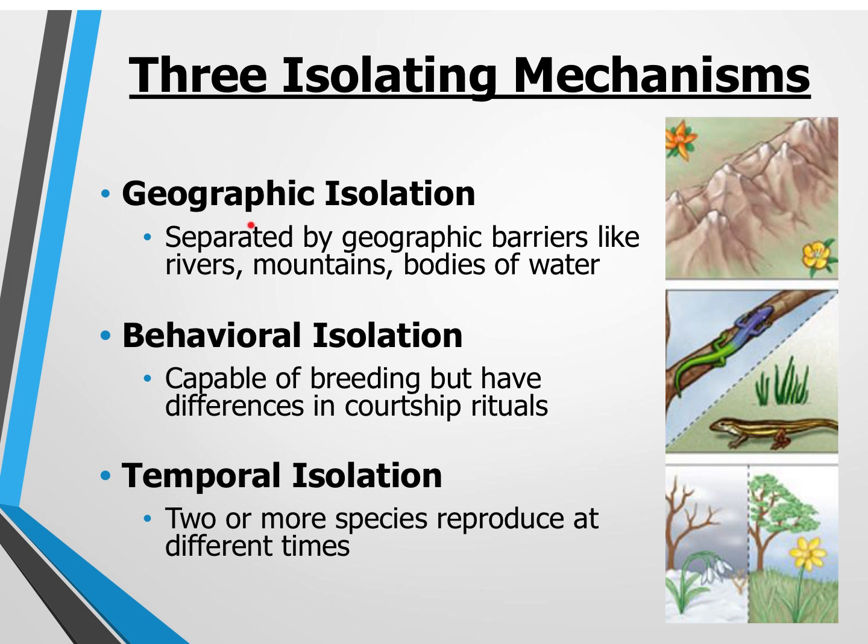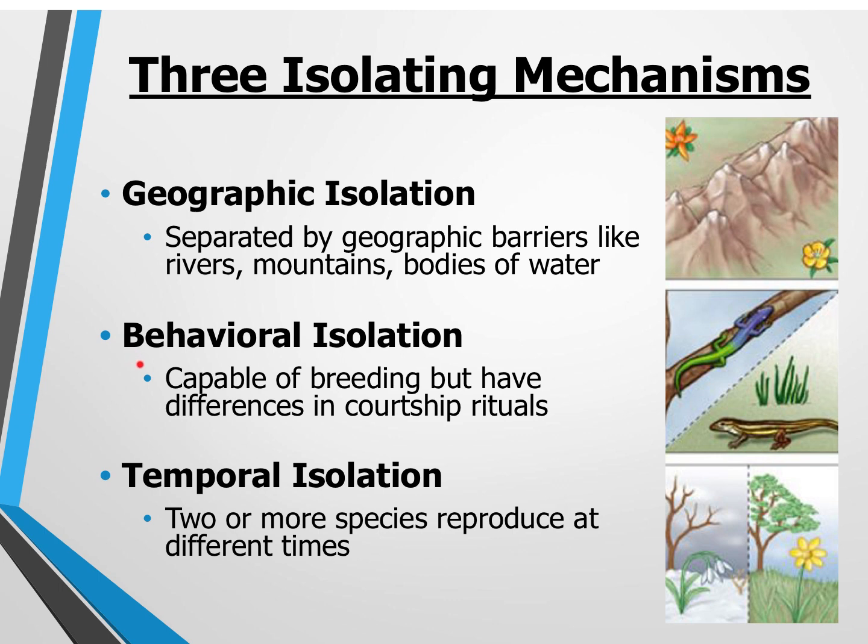Okay. So that means that individuals have to be separated by some sort of geographic barrier, like rivers, mountains, or bodies of water. So here we have this mountain range. We have one type of flower on one side of the mountain range, another type on the other side. Well, these two are no longer going to share seeds with each other. So the yellow flower will stay in this area and keep reproducing with those flowers nearby, and slowly it'll change over time. This orange one will stay over here, and it'll reproduce with other flowers nearby, and that'll change over time. And eventually these are going to change so much that they'll become different species.